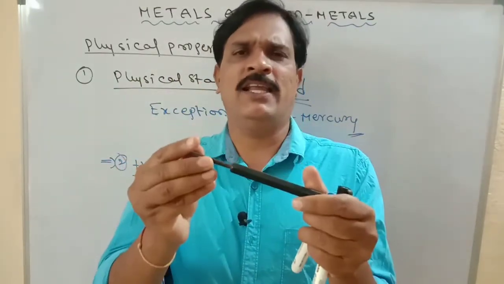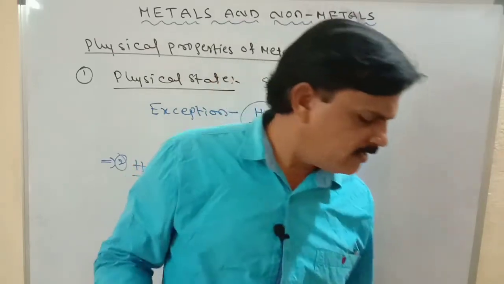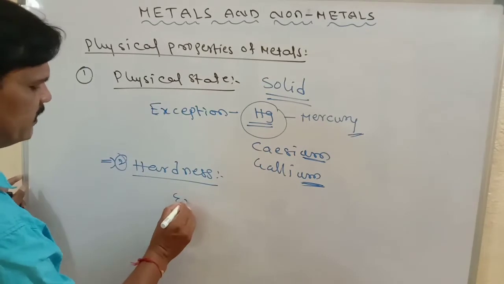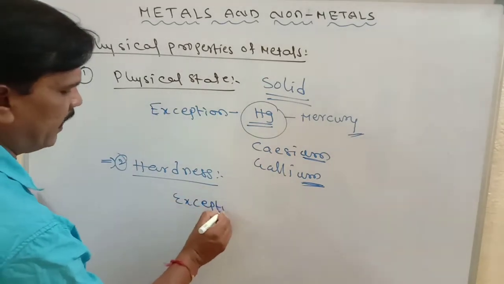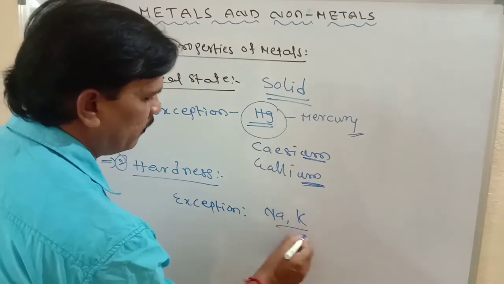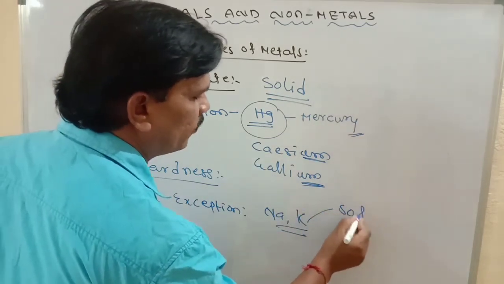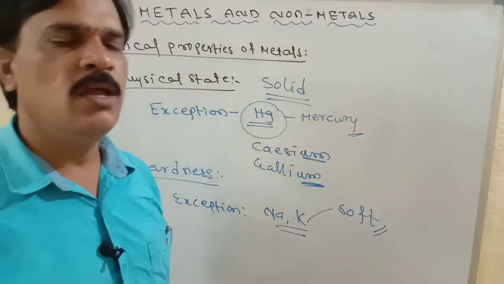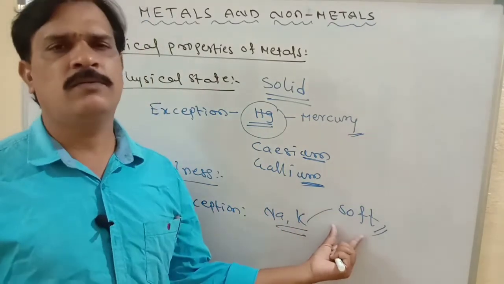So metals are very hard, except for the exception, sodium and potassium. These are soft, but not hard. These are metals, but they are soft.